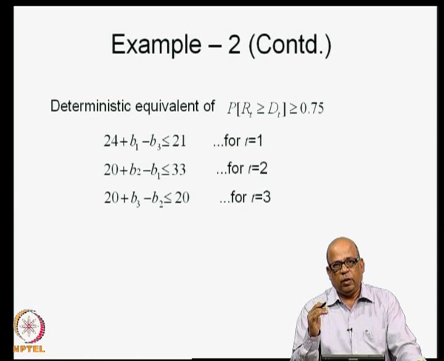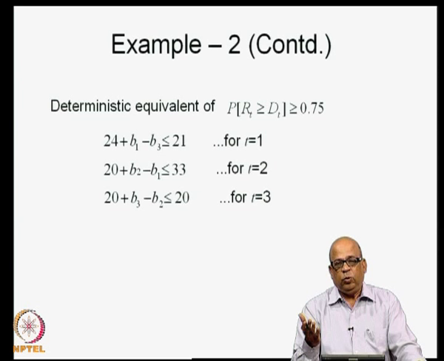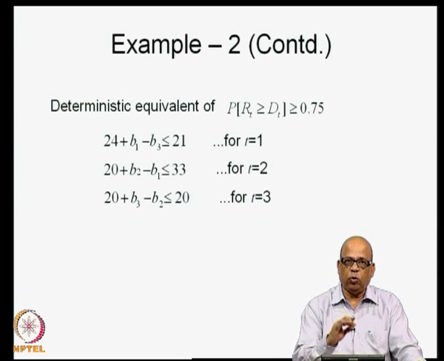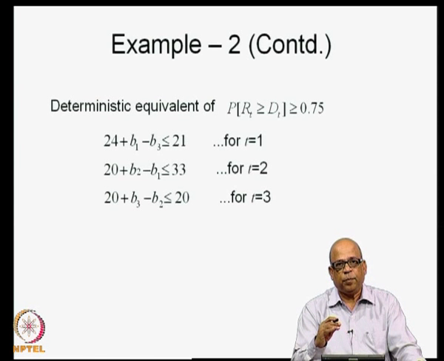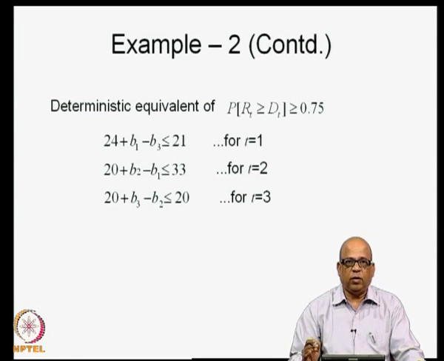We use the same procedure for each of the constraints. The probability constraints are expressed in their original form in terms of ST or RT. Using the LDR, you express these probability constraints in terms of the random variables qt, qt minus 1, qt minus 2, etc. And then using the associated probability distributions, you can express them as deterministic equivalents.